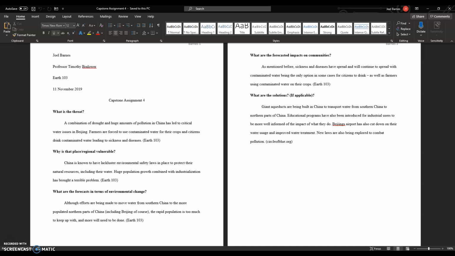What are the forecasts in terms of environmental change? Although efforts are being made to move water from southern China to the more populated northern parts of China, including Beijing, the rapid population is too much to keep up with, and more will need to be done.